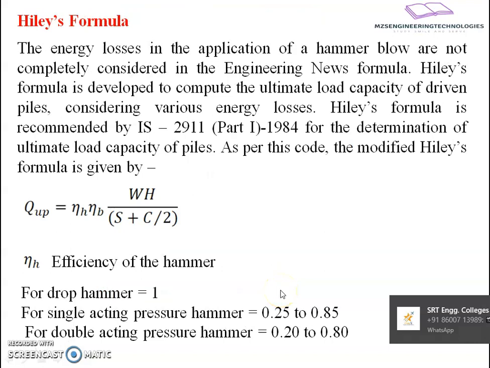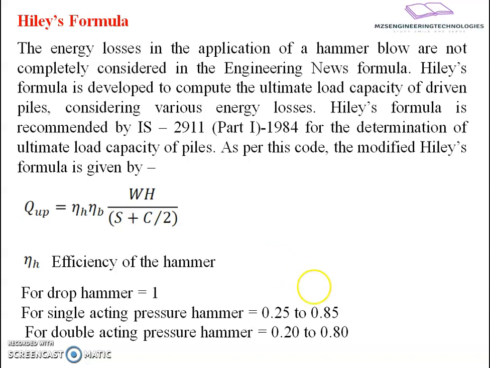Now let us move towards the next formulation, which was proposed as Hiley's formula. In this, the energy losses which were not considered in the Engineering News formula have been included, and the modification was accepted by IS 2911 Part 1, 1984 for the determination of the ultimate load carrying capacity of piles. According to the modified Hiley's formula, QUP is equal to eta H eta B WH divided by S plus C by 2. What change are we going to observe here? A new coefficient has been introduced, known as eta B, which is the efficiency of blows. Okay, now clear.